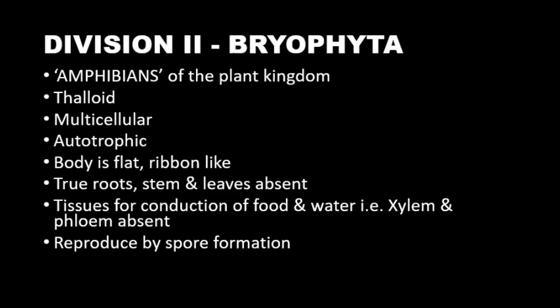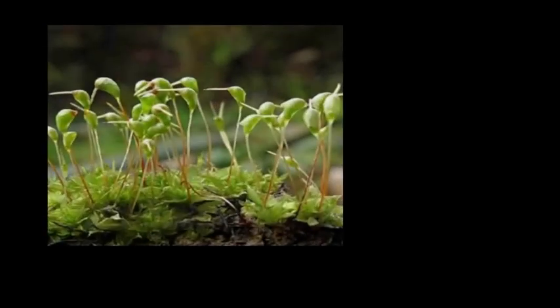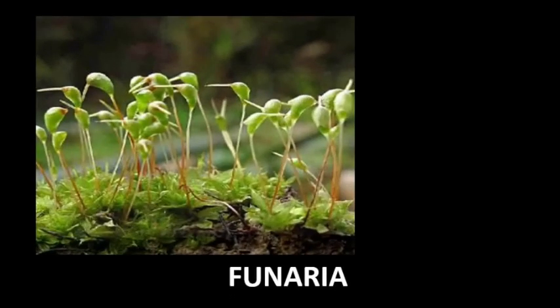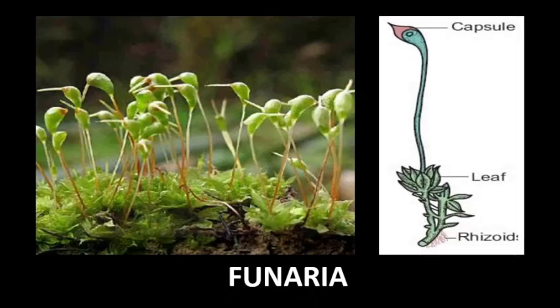First example in Bryophyta is Funaria. Now, if you look at the diagram of Funaria, you will find that there are root-like structures present. But children, these are not the true roots. These are just root-like structures, and that is the reason these are called rhizoids. Here we have leaf-like structures, but again, these are not true leaves.